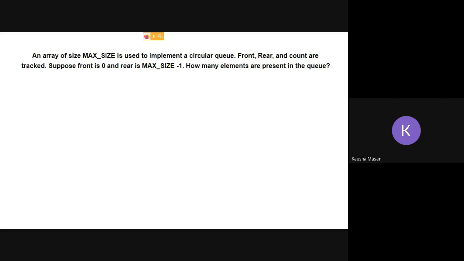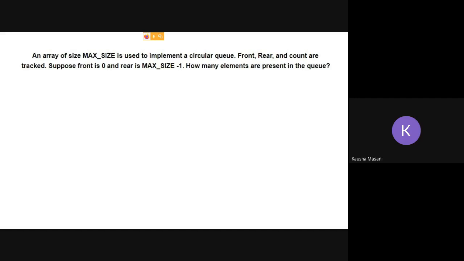So you need to logically think and draw one diagram in your mind that this is my array. My front is at 0 and rear is where? Max size minus 1. So that means at the end of my array. So my array is completely full.